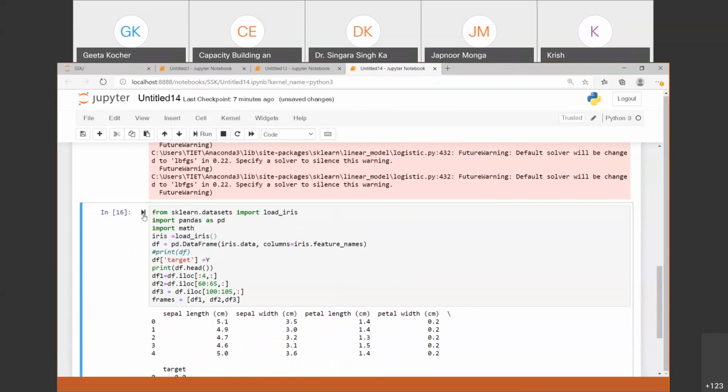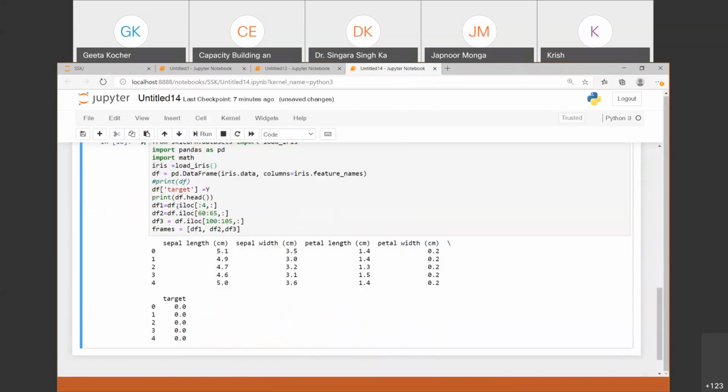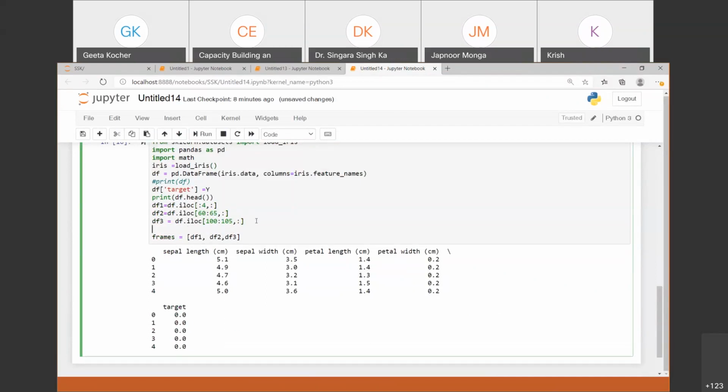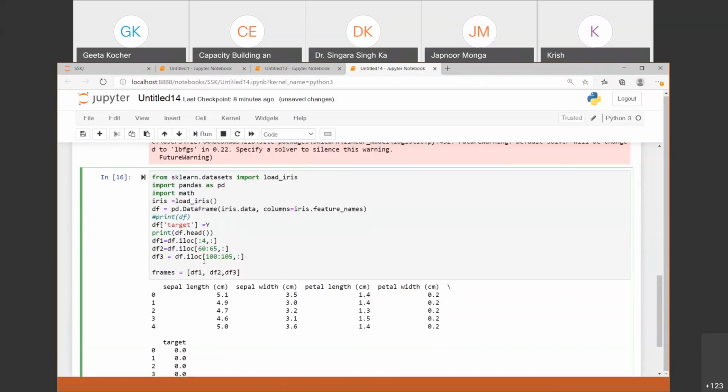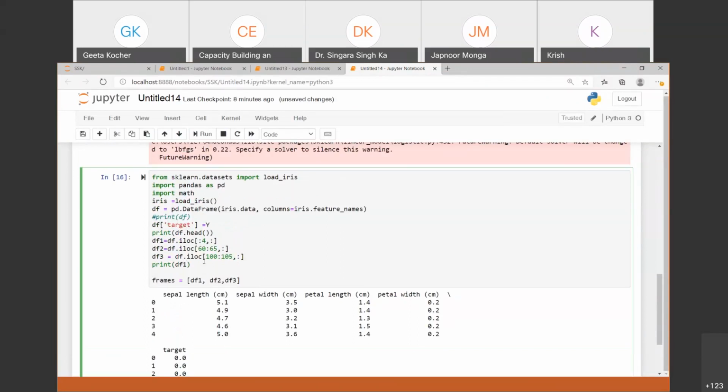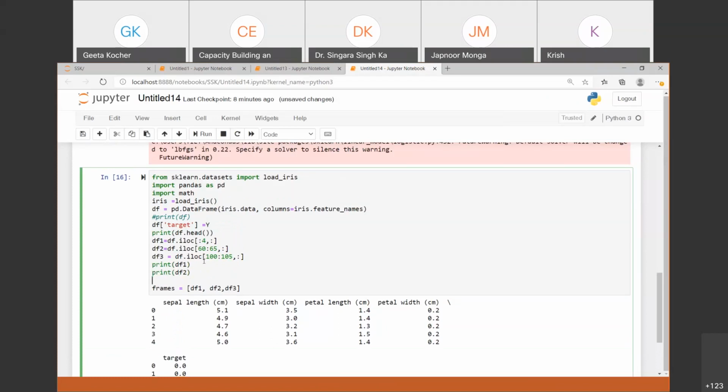Okay. Right. So Geeta, we have taken 3 frames here: DF1, DF2, DF3. DF1 is of the first class, that is the 0 class, and DF2 is for class 1, and DF3 for the last class. So your query was how to concatenate these 3 classes basically. Am I right? So if I print DF1, then DF2, then DF3, you can check it.